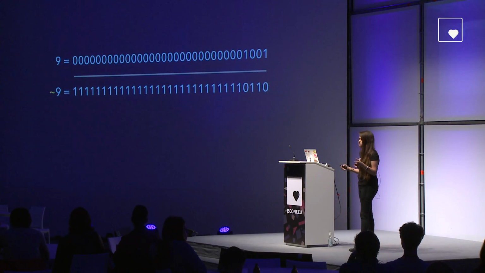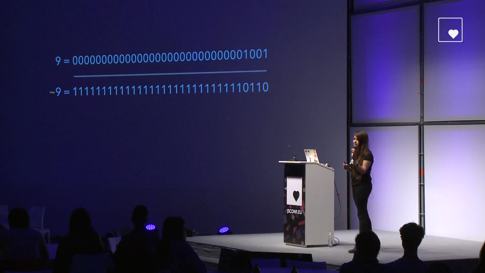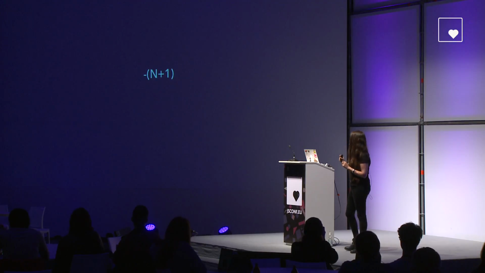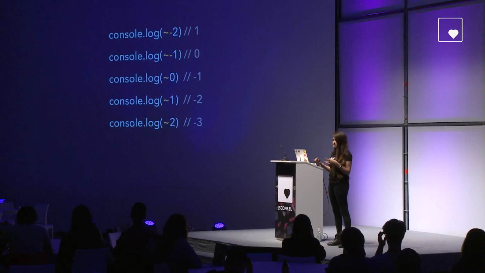I know we normally don't do this kind of specific bit-to-bit operation in our applications, so let me put it this way. The tilde operator is just doing this small algorithm: it's adding 1 and then changing the sign. So basically, we can pass a -2, and we will get a 1. We can pass a -1, we will get a 0, et cetera, et cetera.